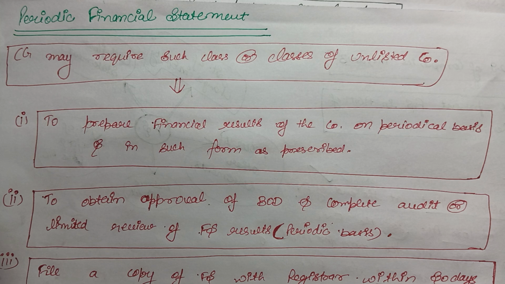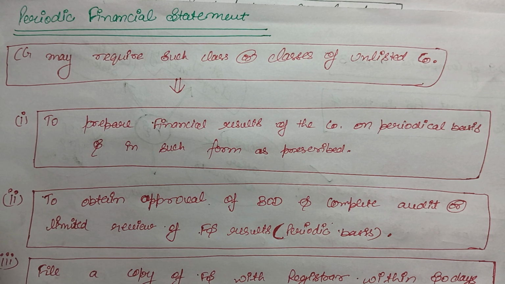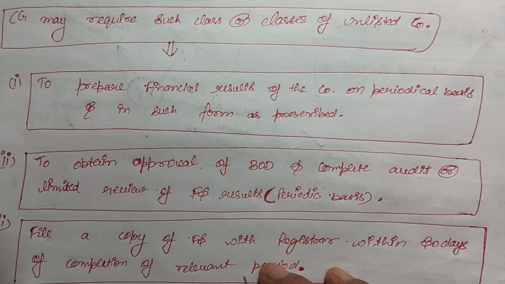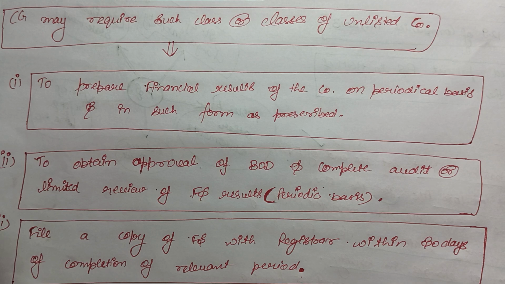Because sometimes unaudited financial statements are needed, or reviewed financial statements are needed for some purpose for the company. So in those cases the periodic financial statements are prepared, and as per the regulations, the central government may require such classes of unlisted companies to prepare the financial results of the company on a periodic basis and in such form as prescribed.